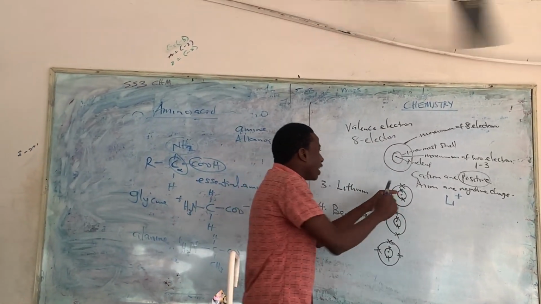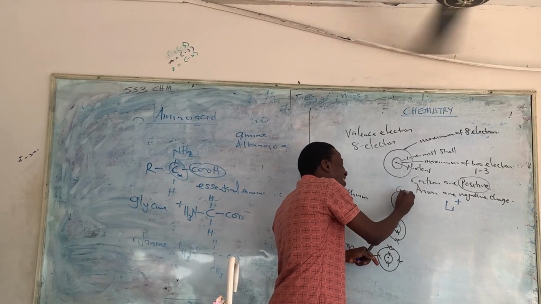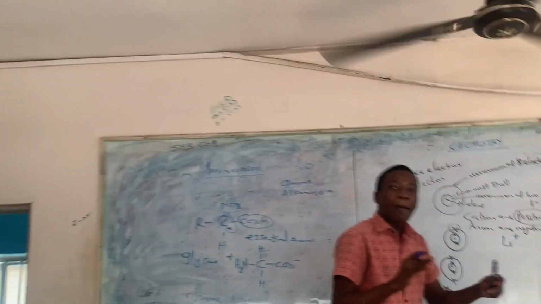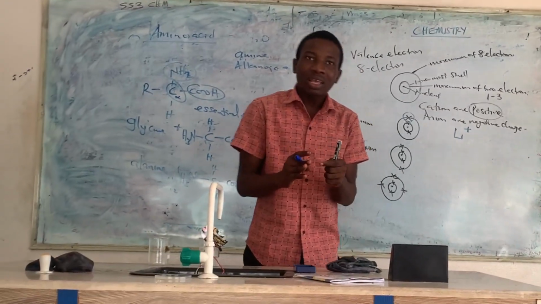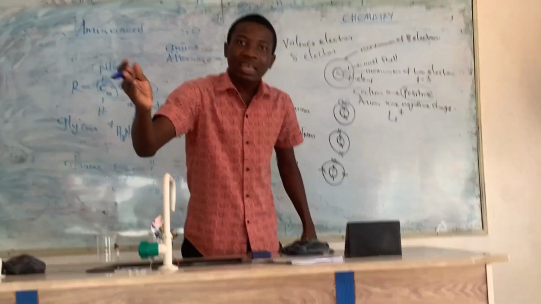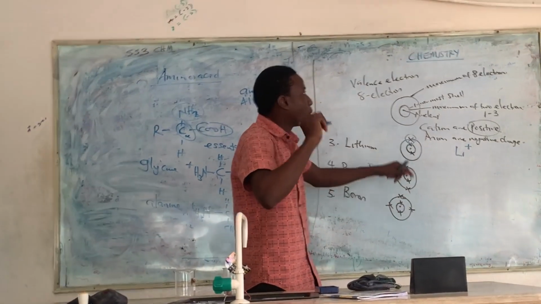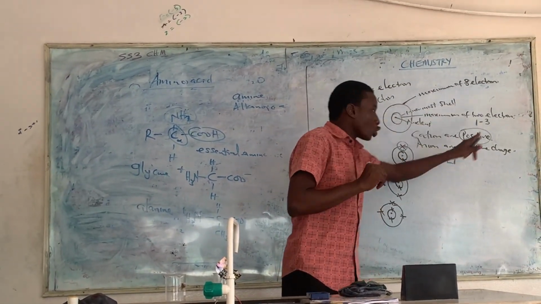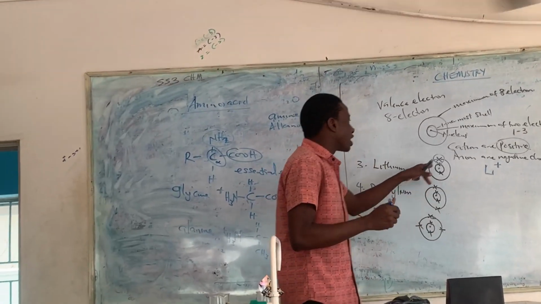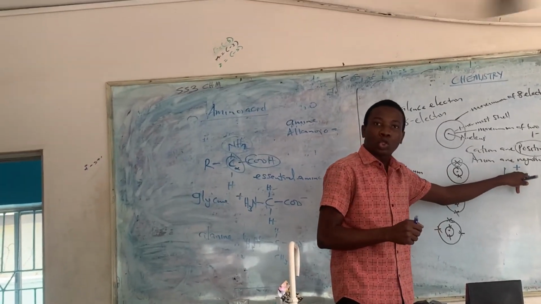So the reason why this is plus 1 is because it has an extra 1. I know that 1 to 3 electrons are positive charge. That means they can give it out. 1 to 3 is not up to half of 8. The number of electrons that they need to complete is 8. So if you have 1 electron in the outer shell, you can lose it. So that means if it is 1 electron, that is plus 1.